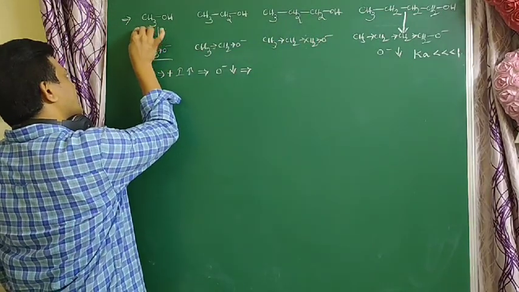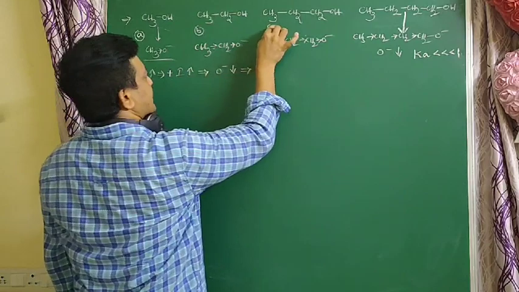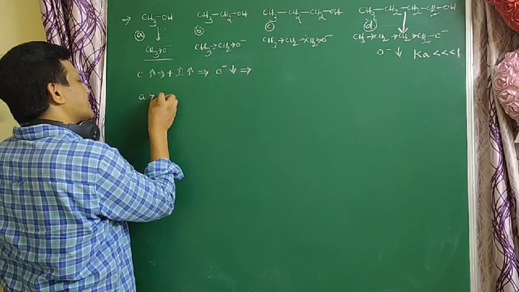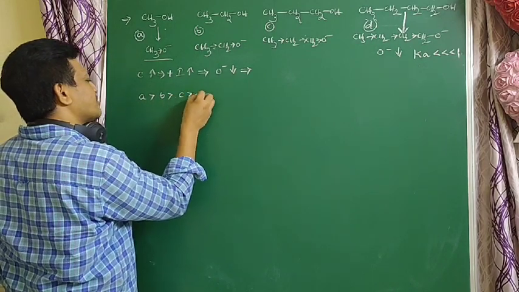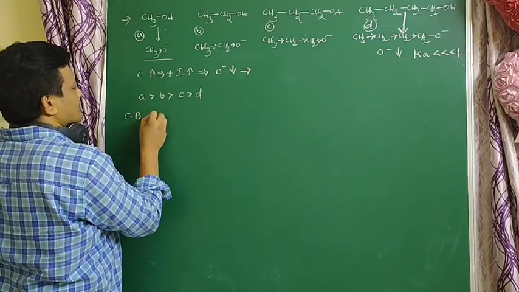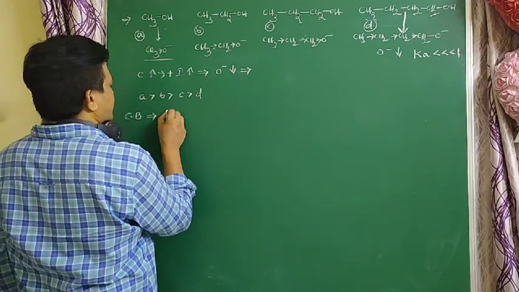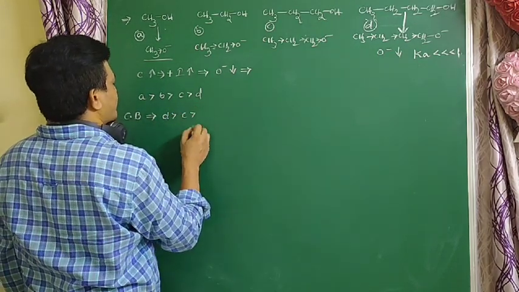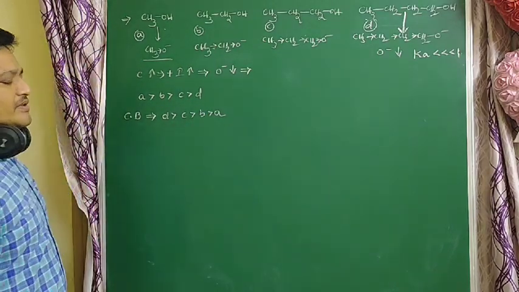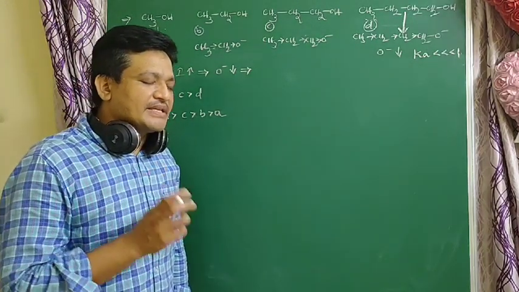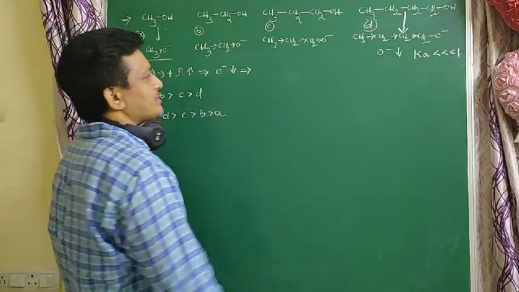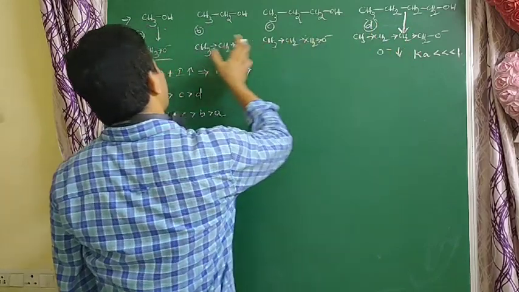So here A, B, C, D. Which is more acidic? A is more acidic than B, B is more acidic than C, C is more acidic than D. In the conjugate base, which is more basic? D is more basic, and C is more basic than B, B is more basic than A. The conjugate base that comes from a weak acid is the strong conjugate base when compared to the remaining.